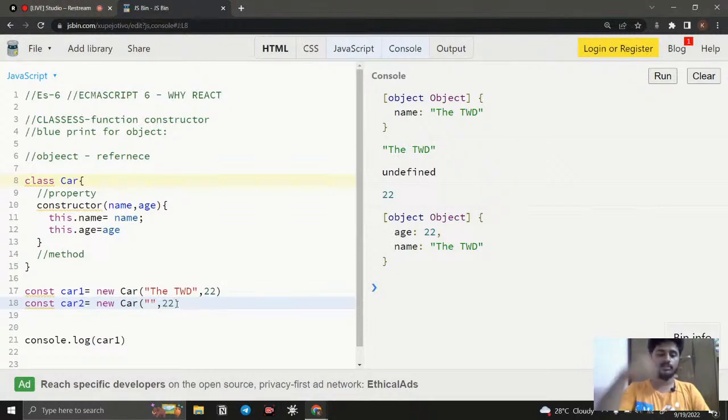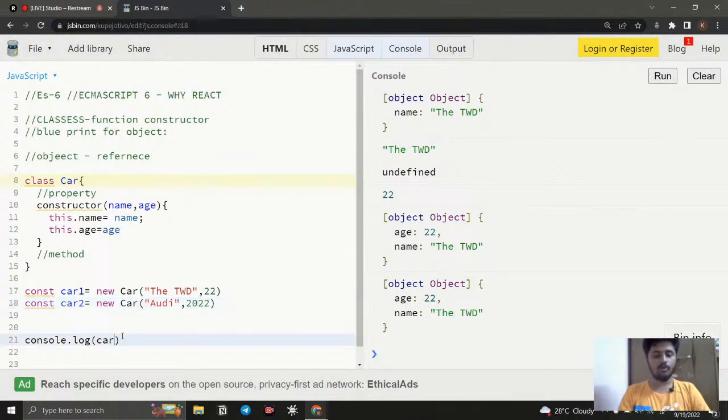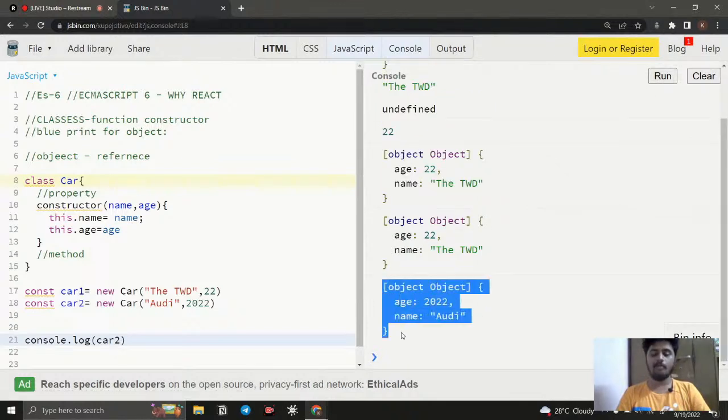Instead of writing the brand name and age again, we can just say car2, and here we can say Audi, and here we can give 2022, something like this. Right now if I run this, instead of car1 I just run car2, you can notice the same object.